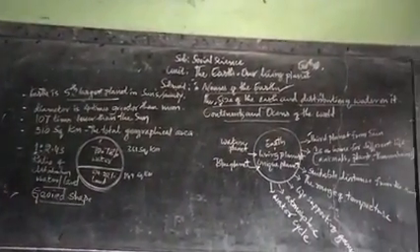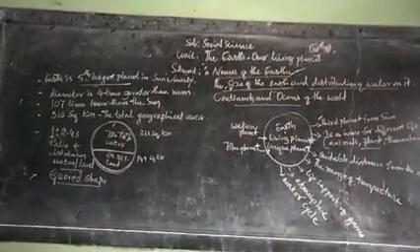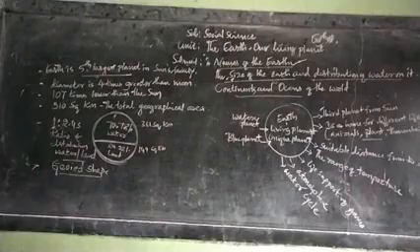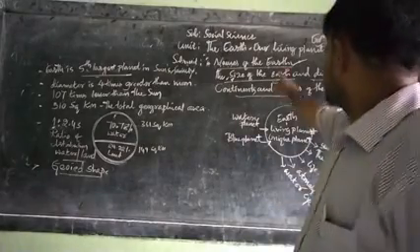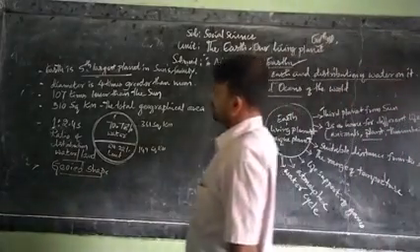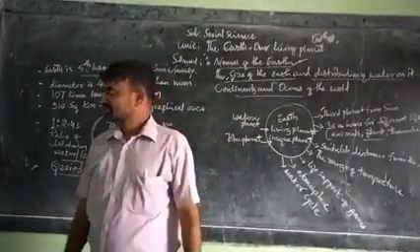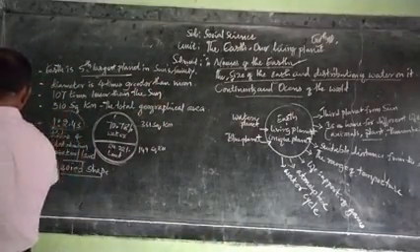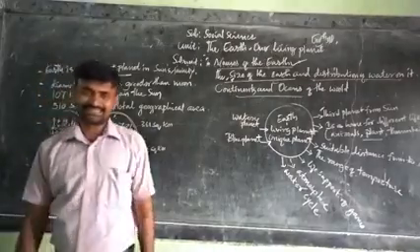Dear students, now we know something about the size of the earth and the distribution of water bodies. The total ratio is 1:2.43.